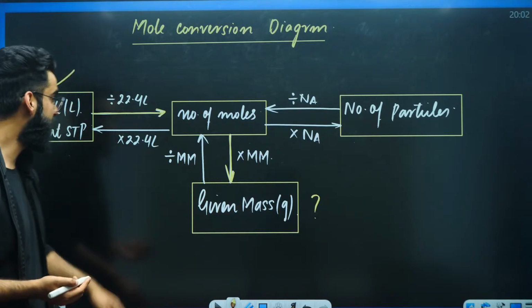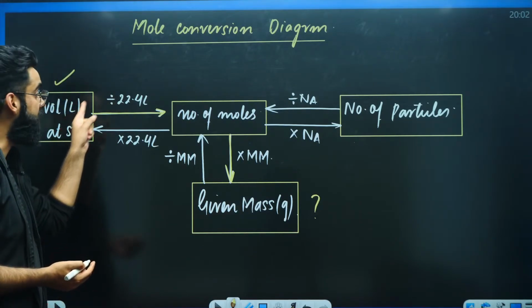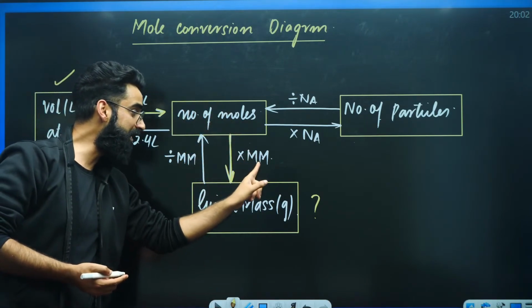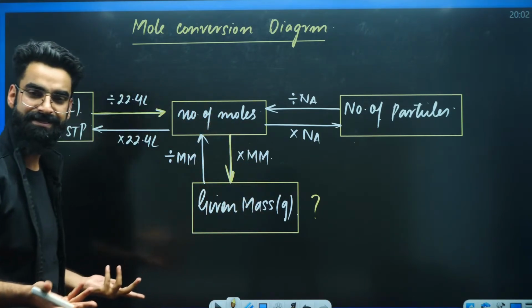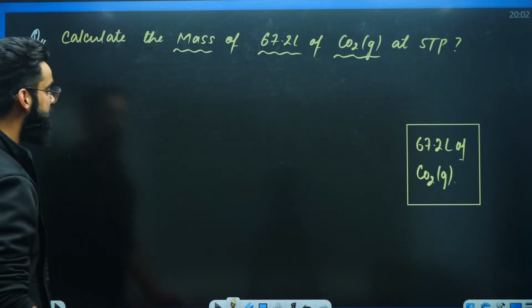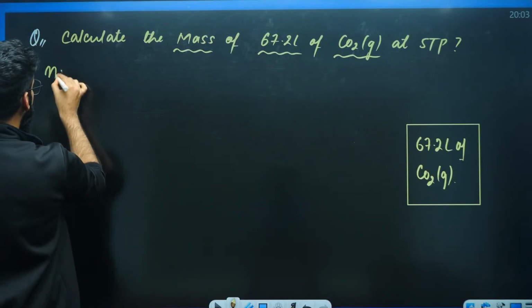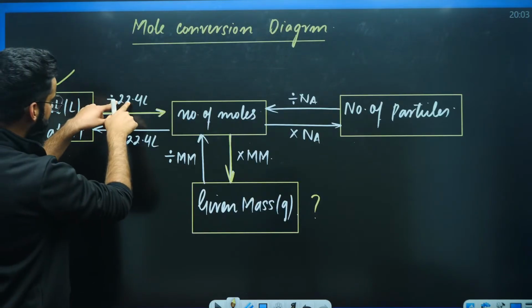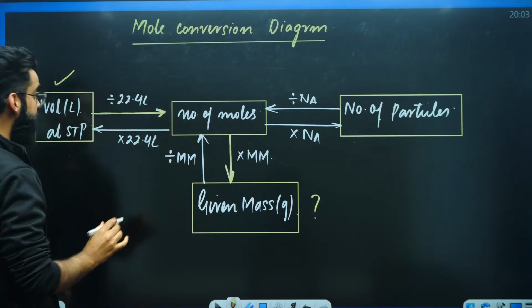Now what is the first step? Given volume divided by 22.4 liters gives you the moles. Moles multiplied by molar mass gives you the mass. That's it. Two steps. The first step is to calculate the number of moles of carbon dioxide. How exactly? Given volume divided by 22.4 liters. That gives you the moles.